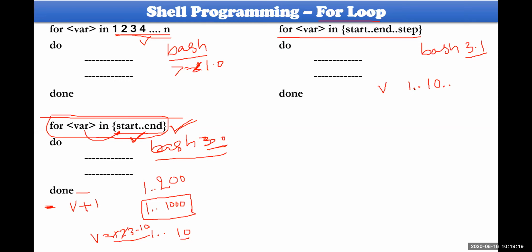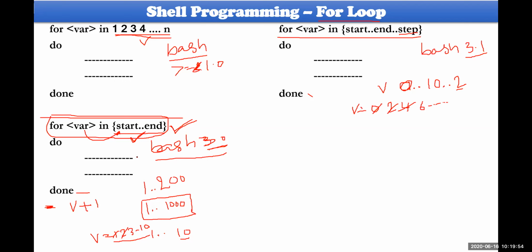At a time, how many steps could be skipped? Let me say 2. For example, 0 to 10 with a step count of 2. Initially the variable will be assigned 0. Each time the loop body is executed, it will be increased by the step value. If the step value is 2, then 0 plus 2 is 2. Again, it is executed: 2 plus 2 is 4. Again, 4 plus 2 is 6, and so on. It will continue in such a way.